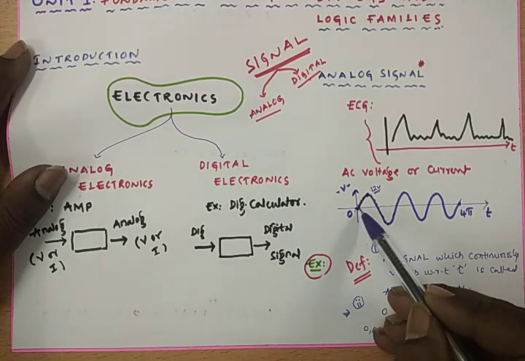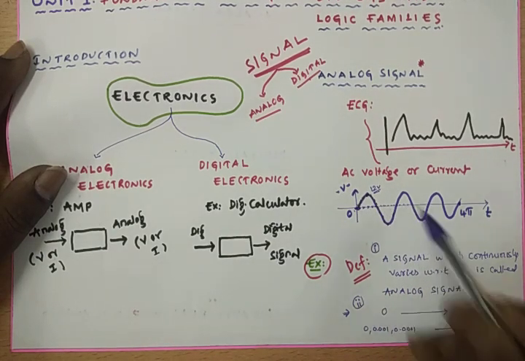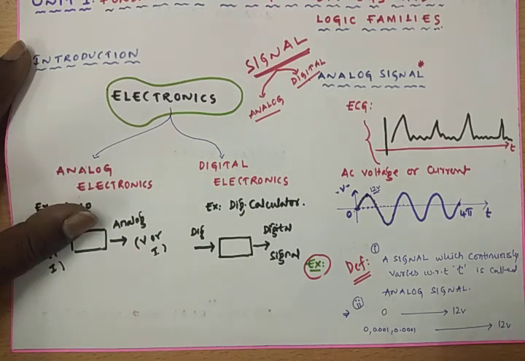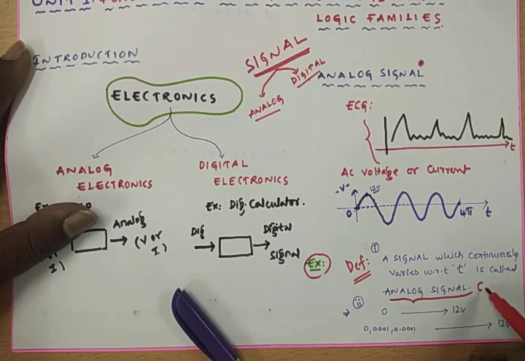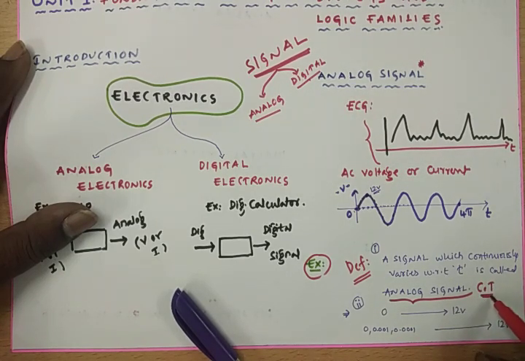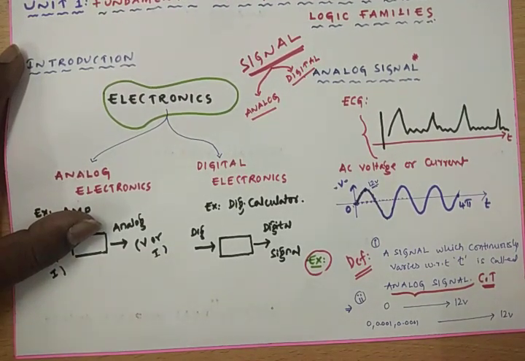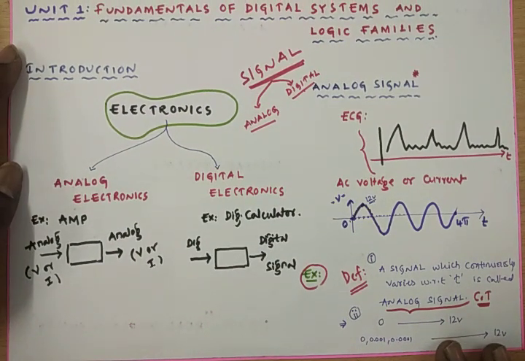That means what? At every instant of time, there is a signal. So an analog signal is sometimes also called a continuous time signal. This signal is continuous with respect to the time. So these are the major key points which you have to remember.